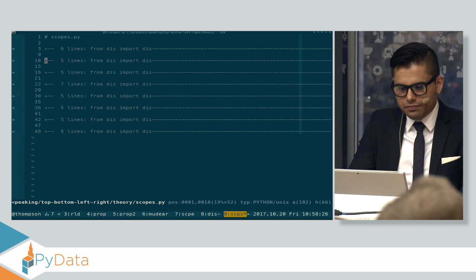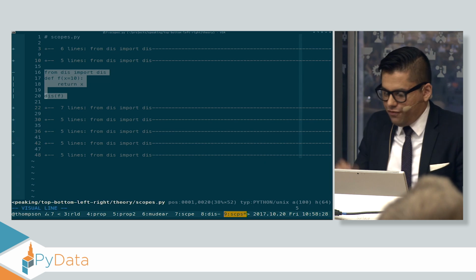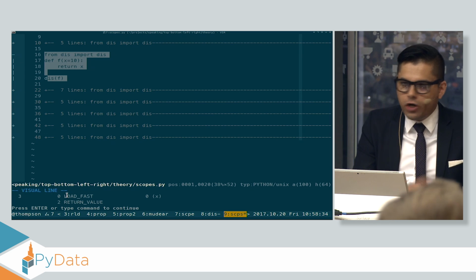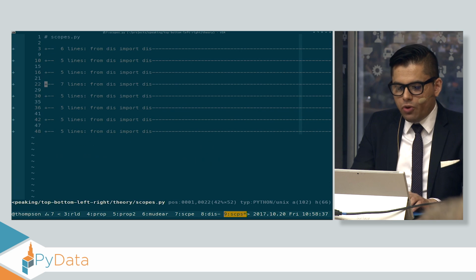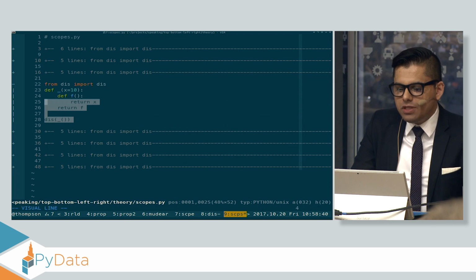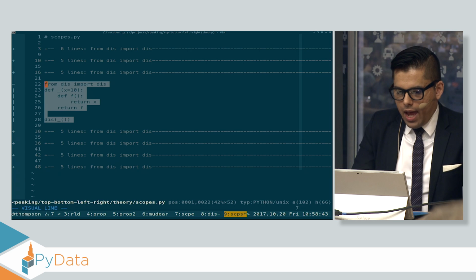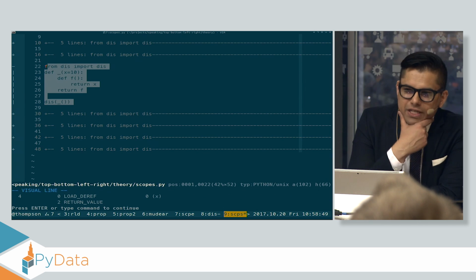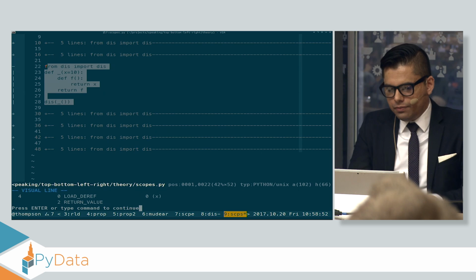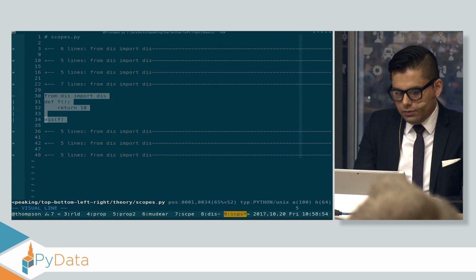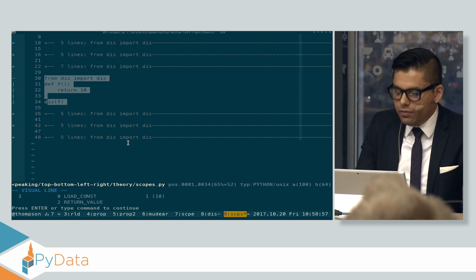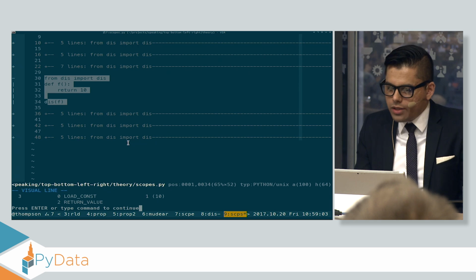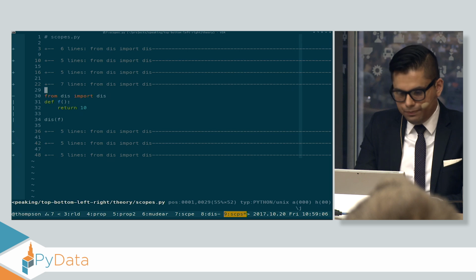That's kind of interesting. Let's see what happens if it has a default argument. No change whatsoever, so I again see a load fast. So if it's a local variable with the default argument or not, they both turn into load fast. Let's see what happens if I do this kind of closure structure, and I have the x on the inner function refer to an x defined in some outer function. I see load deref, so I guess deref must mean closure. And let's see what happens if I have a constant value. Oh, load const. Okay. So I know there's different types of loads: global, local, constant, and closure, or deref.